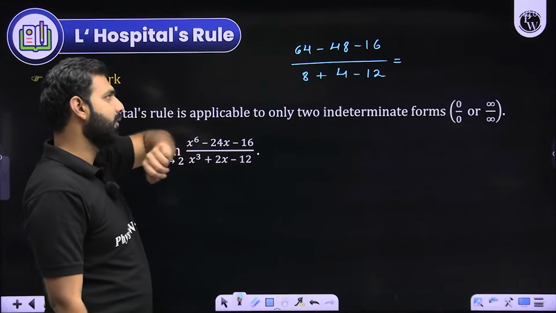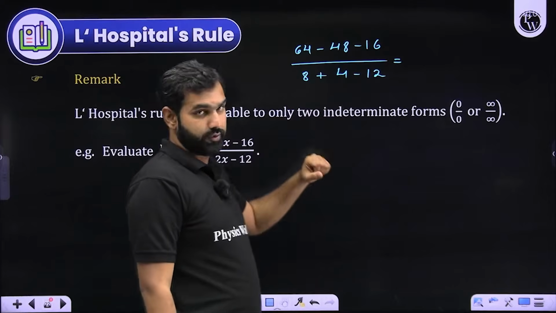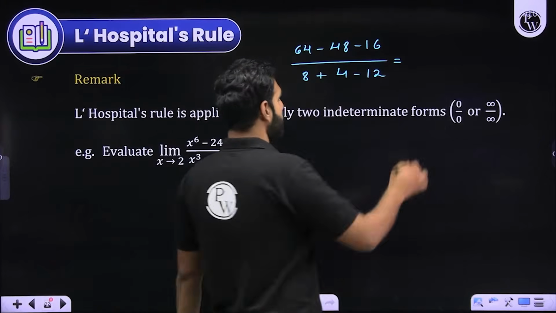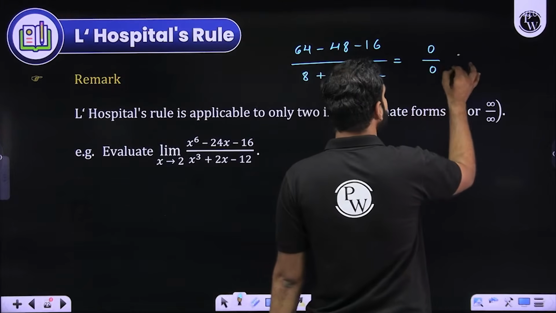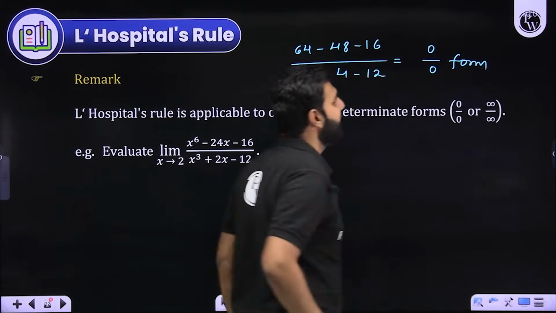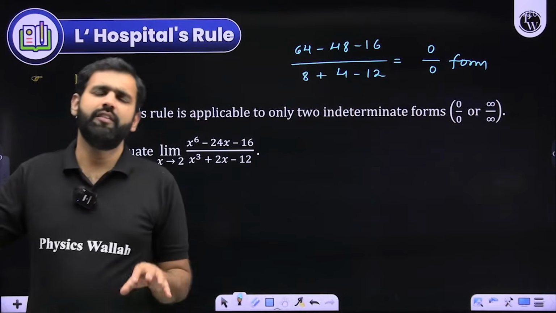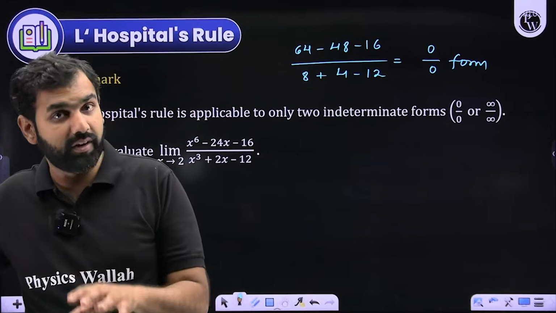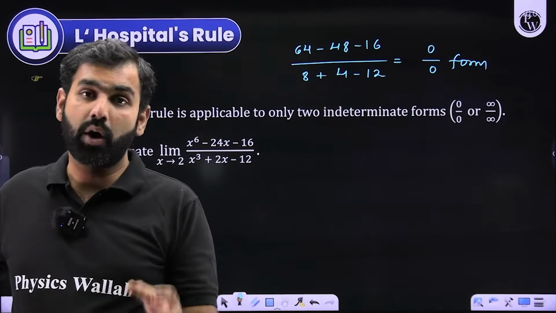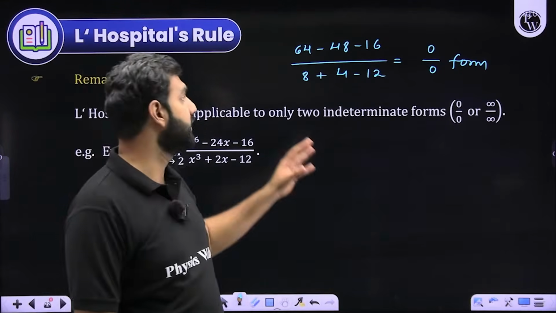48 plus 6 is 54, plus 10 is 64. And this is also 12. So 64 minus 64 is 0 and 12 minus 12 is 0. So basically we are dealing with the 0 by 0 form. Whenever you deal with a 0 by 0 or an infinity by infinity form, there is a short technique, a shortcut to deal with such questions.